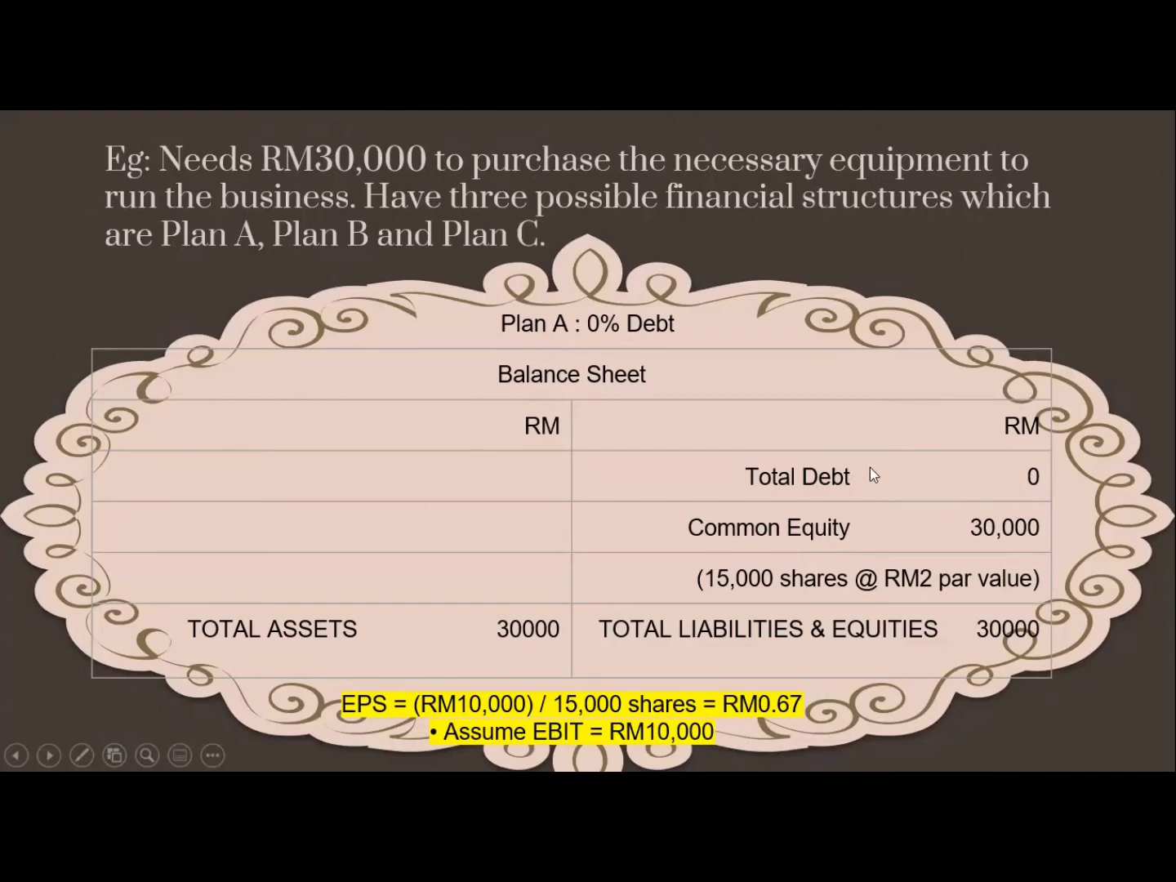Then we will calculate the EPS, which is earnings per share. For the formula, EPS is earnings before interest and tax minus interest expenses, divided by shares. So for the EPS for Plan A, 10,000 minus 0 divided by 15,000, and then we will get RM 0.67.